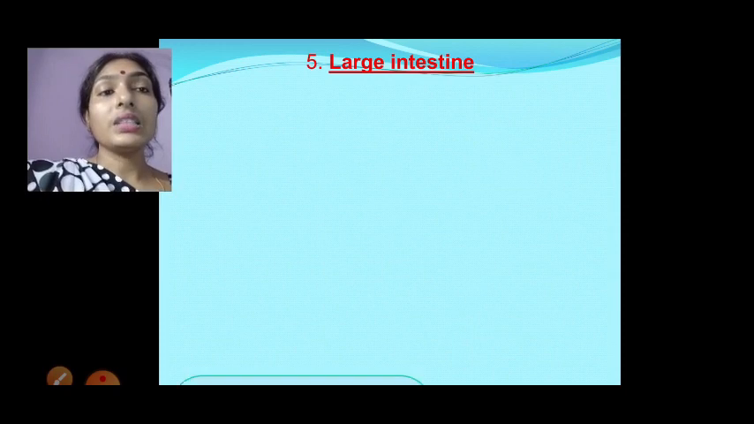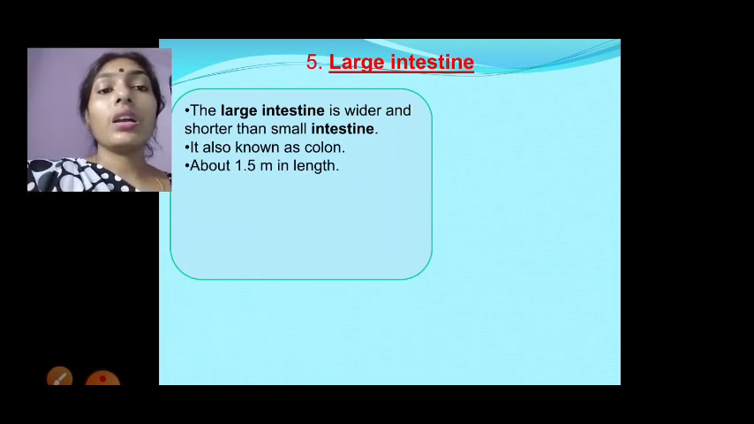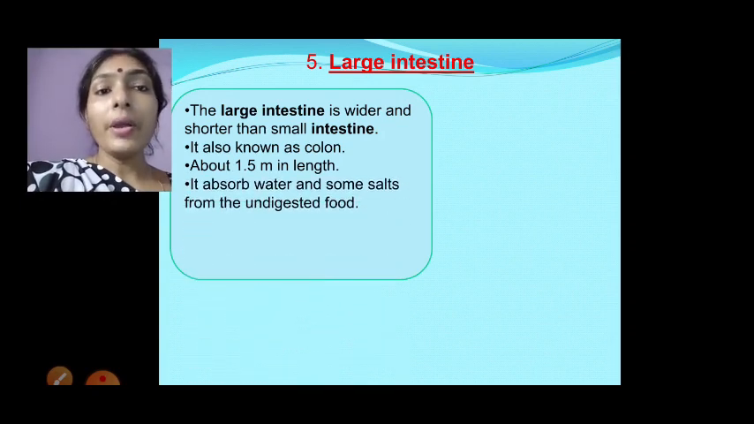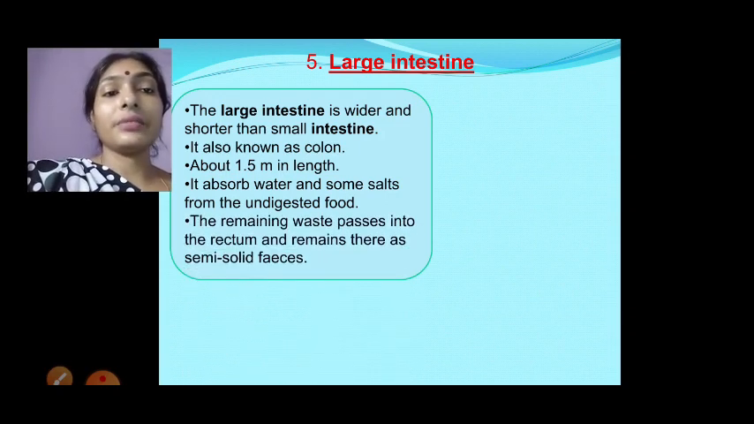Next is the large intestine. The large intestine is wider and shorter than the small intestine. It is nearly 1.5 meters in length. It is also known as the colon, and it absorbs water and salt from the undigested food. Digested food will be absorbed in the small intestine, and whatever undigested food remains will pass to the large intestine.